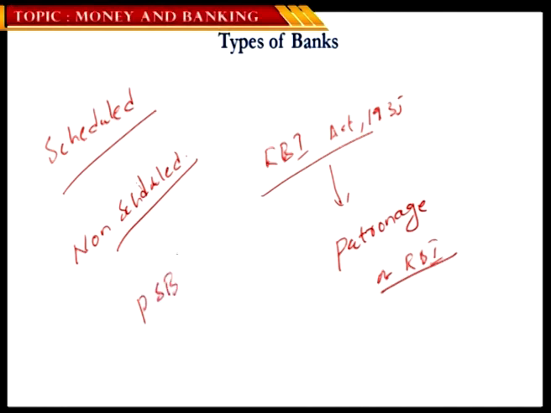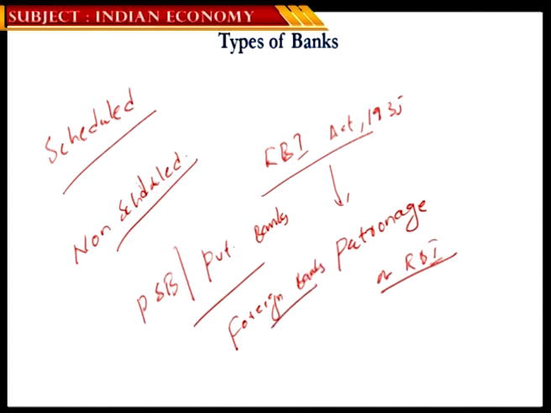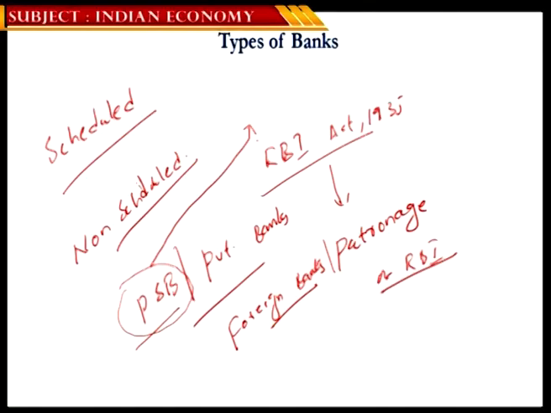Similarly, when it comes to the ownership of banks, we segregate the banks into public sector banks, PSBs, private banks, and foreign banks. Foreign banks are those which set up their branches or 100% subsidiaries within India. If you look at public sector banks, because of the merger of many banks, there are now almost 20. Most of the small banks have been merged with certain other banks, so you don't need to remember the exact number.